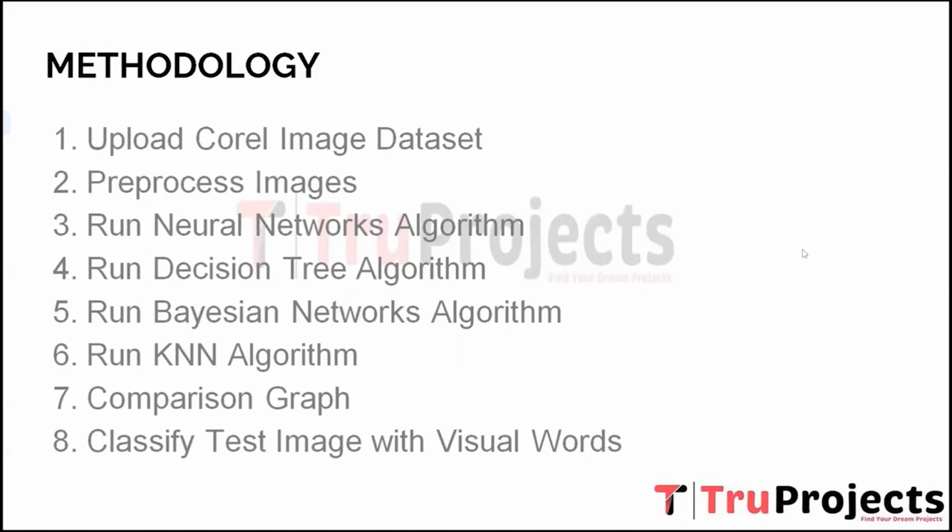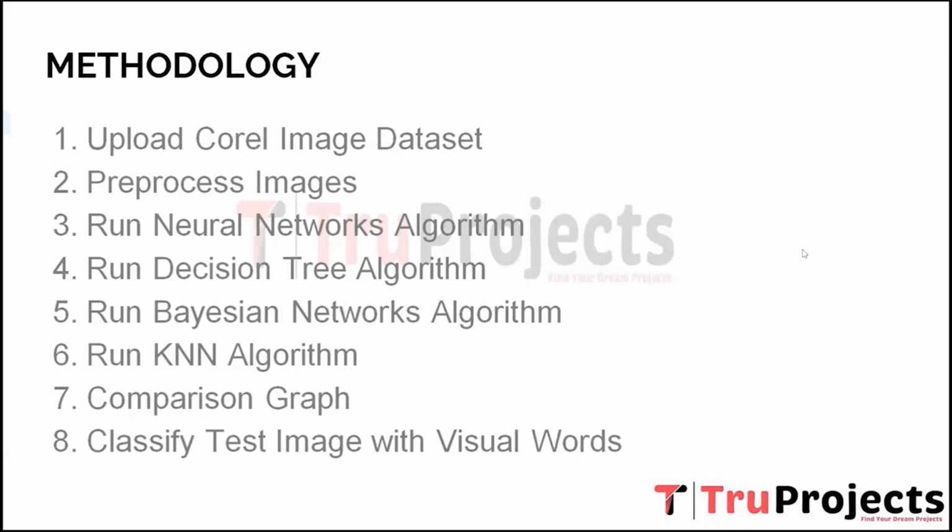Second, pre-process images. After uploading the dataset, the images undergo pre-processing to ensure that they are in a suitable format for further analysis. Pre-processing involves tasks such as resizing images to a standardized size, converting them to grayscale or RGB channels, and removing any noise or artifacts.